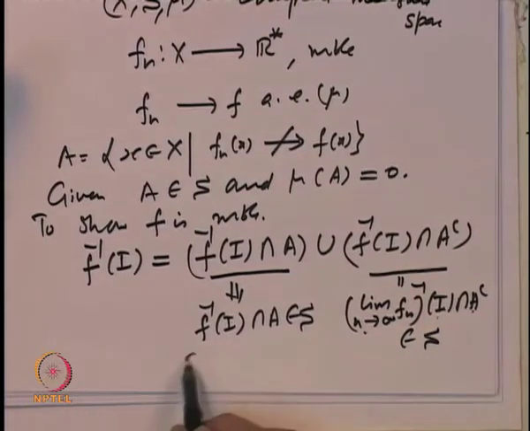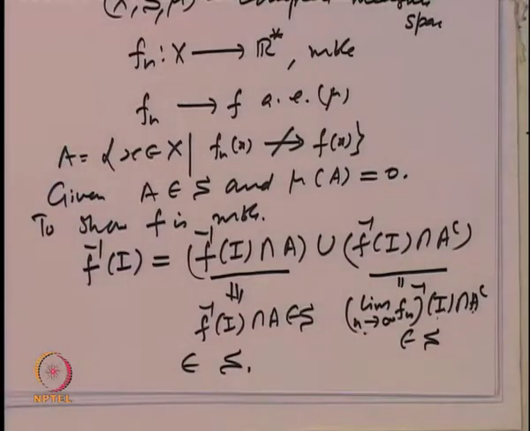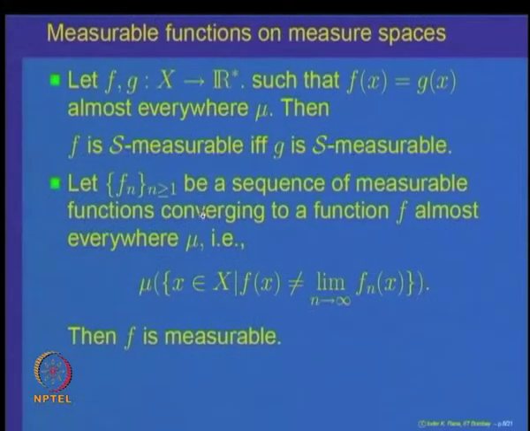So both belong to the sigma algebra, and hence f inverse of I belongs to the sigma algebra S. So, the concept of almost everywhere, when dealing with complete measure spaces, is a property we can exploit. This implies that if f n is a sequence of measurable functions converging to a function f almost everywhere, then the limit is also a measurable function. This emphasizes the property of something holding almost everywhere.